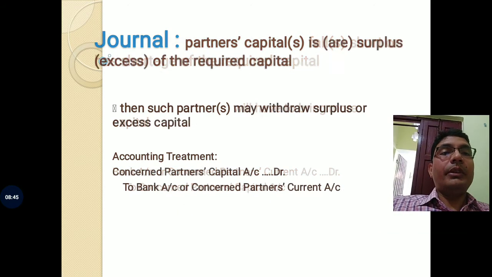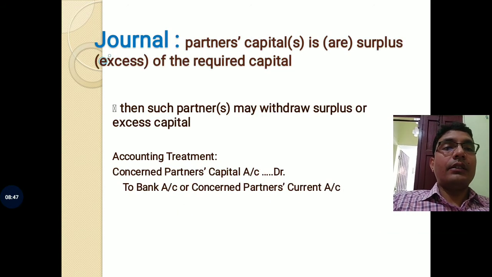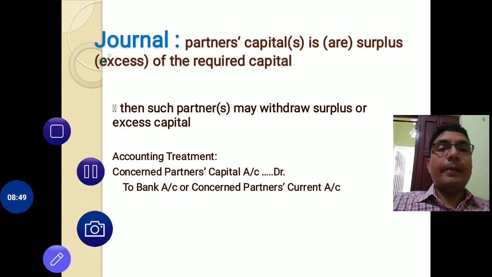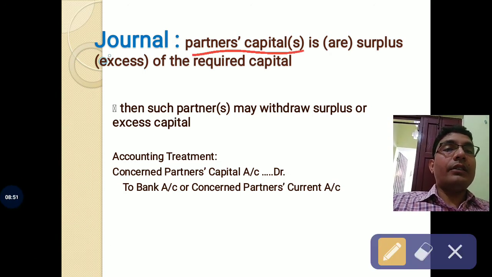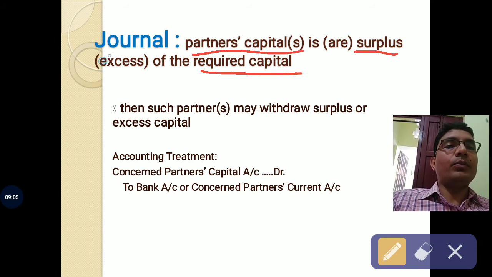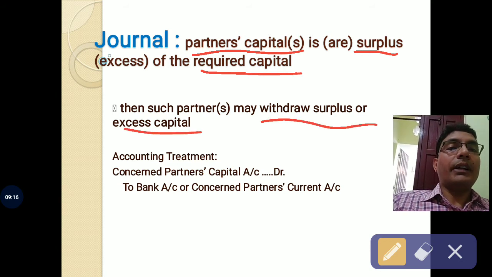What would be the journal entry when the reverse is the case? When the partner's capital, that is the present adjusted capital, is more than the new capital, that is the required capital, in that case the surplus will be withdrawn by the partners.